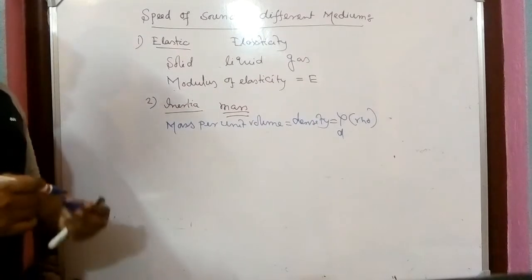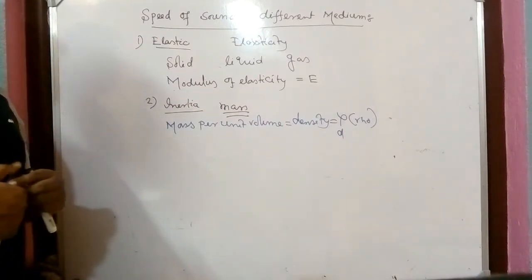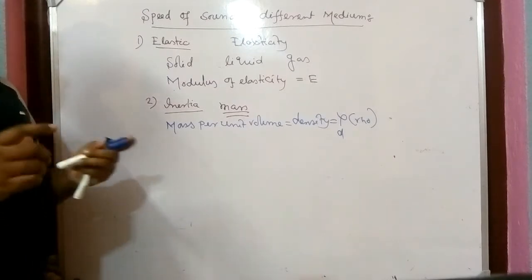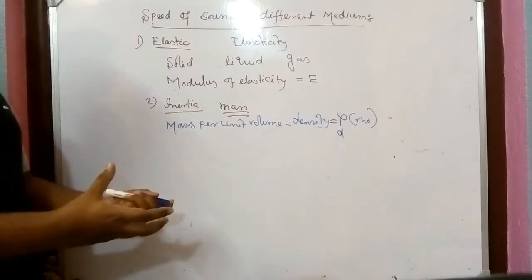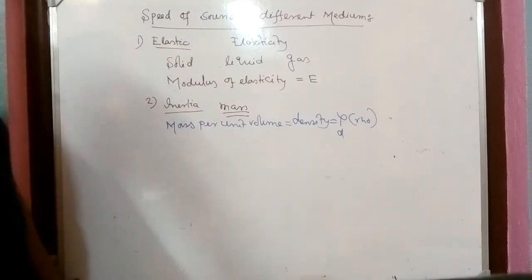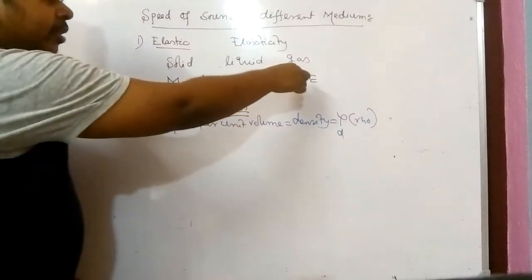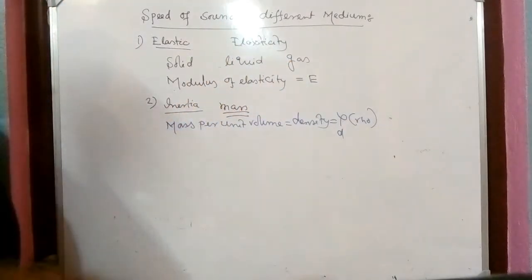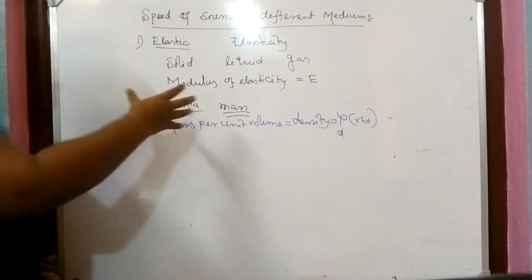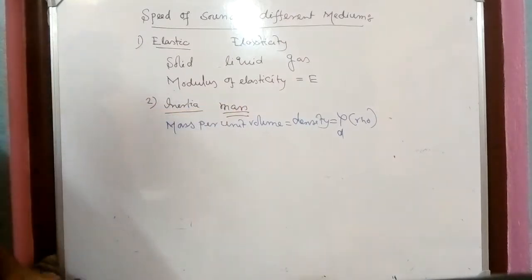Now you might be thinking, sir, there is another point, that we have told that medium should be frictionless. Yes, that is also one characteristic, but frictionless, we are not able to represent by any physical quantity. We can represent the elasticity of the medium by the term modulus of elasticity, and the mass or the inertia can be represented by mass per unit volume, that is density.